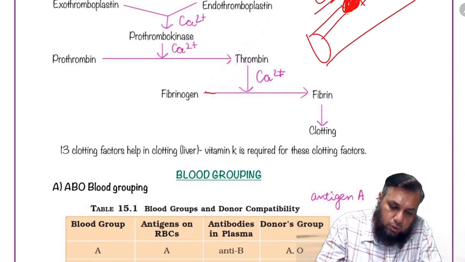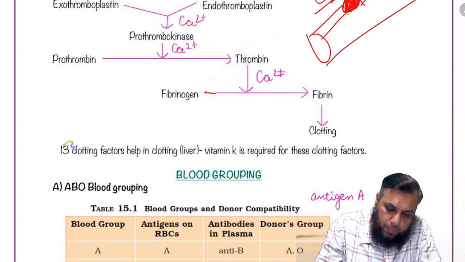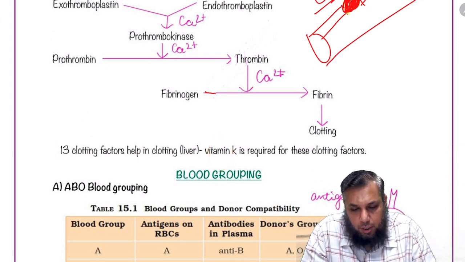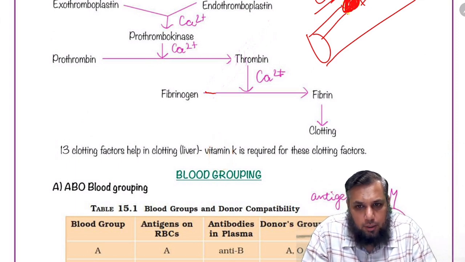So there are a total of around 13 clotting factors, out of which clotting factor 6 is hypothetical, and vitamin K is not directly involved, but it is required for the formation of thrombin in the liver.